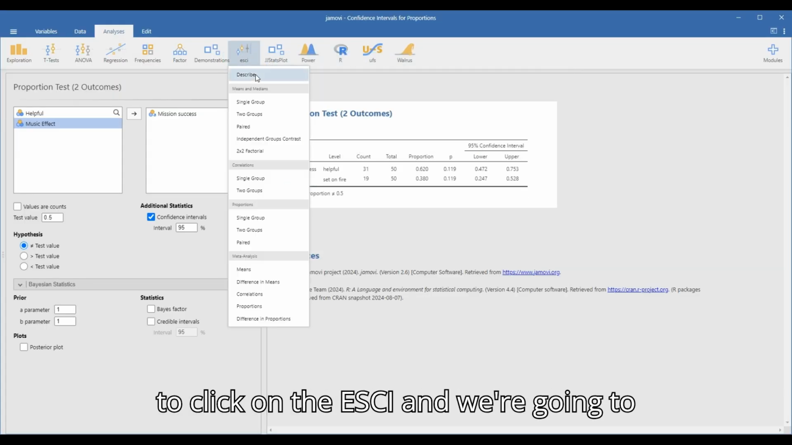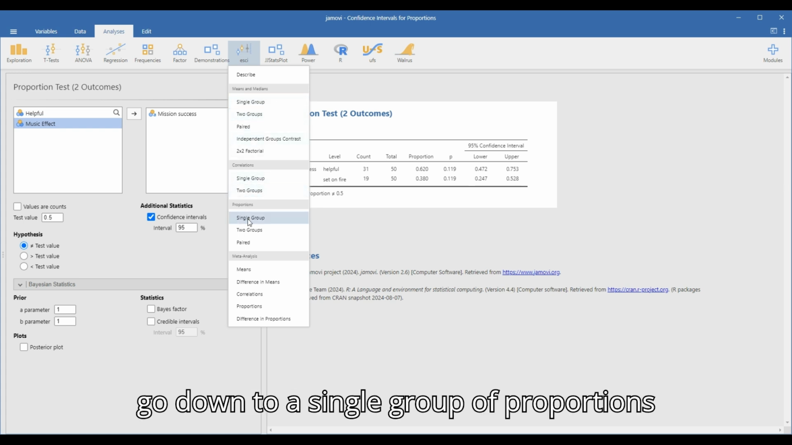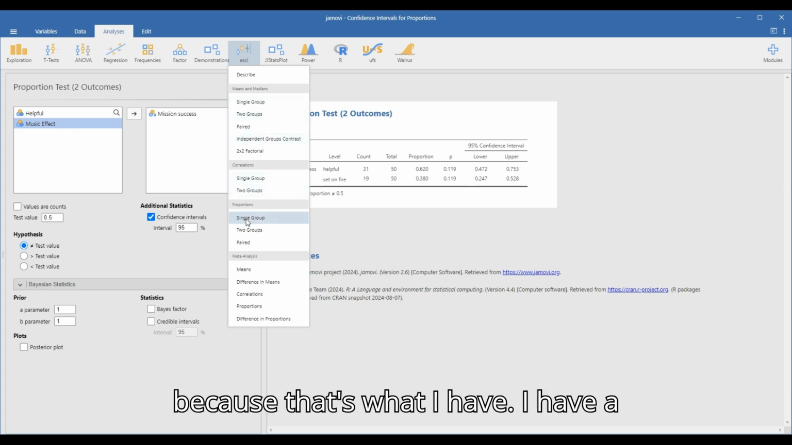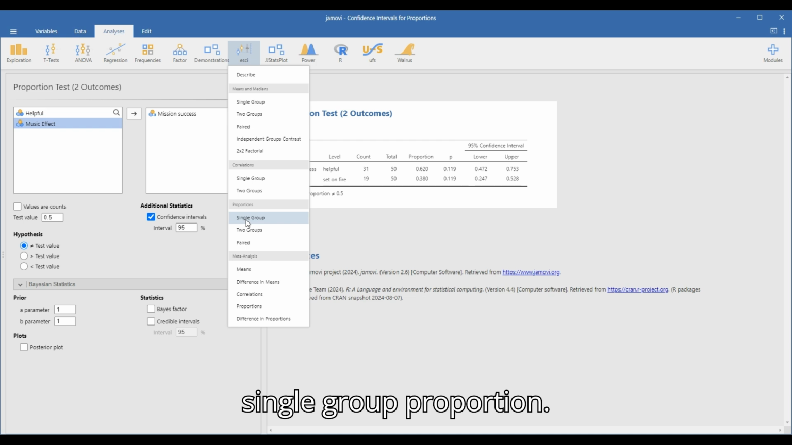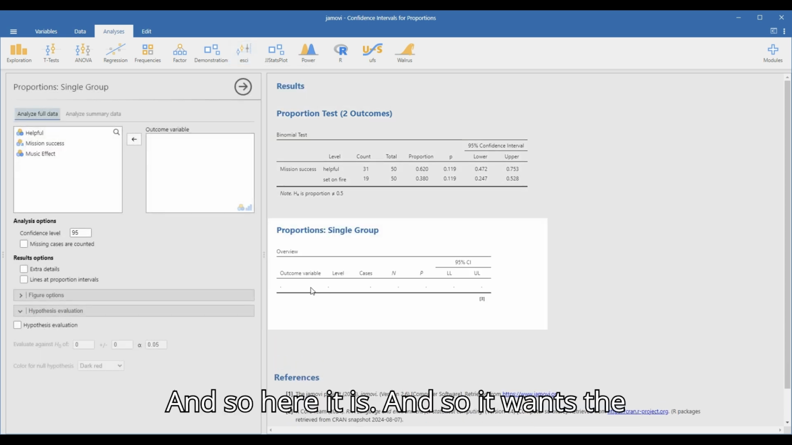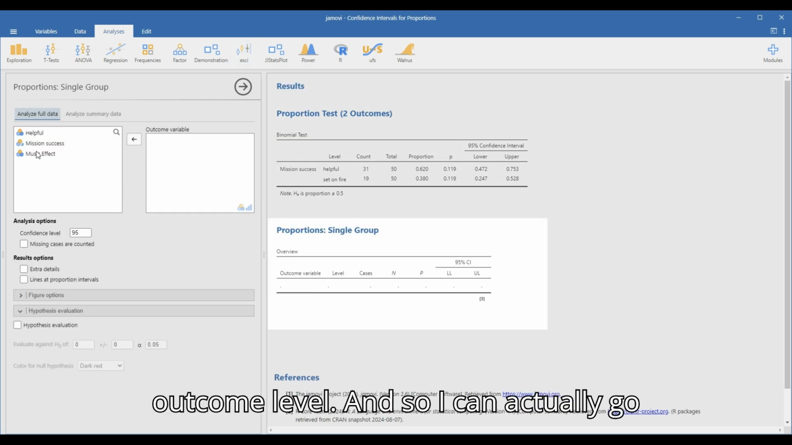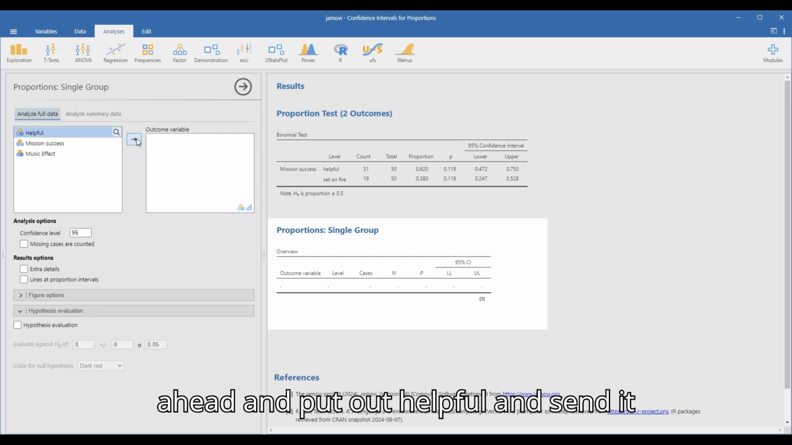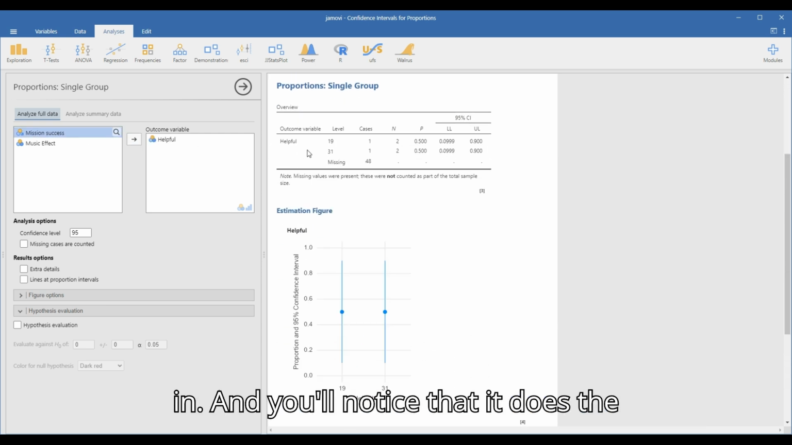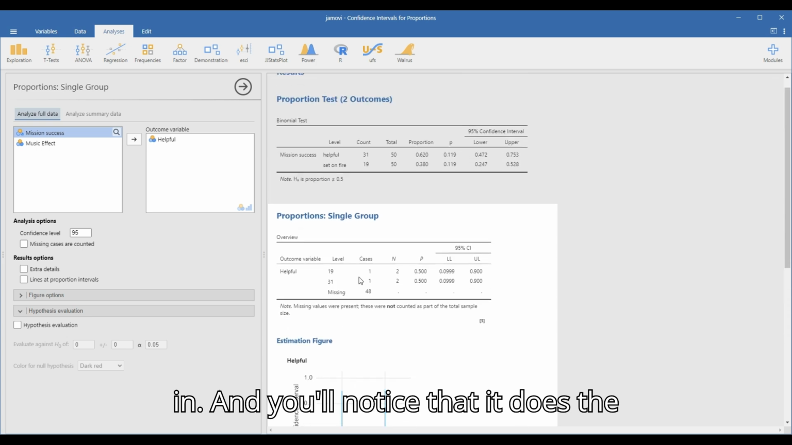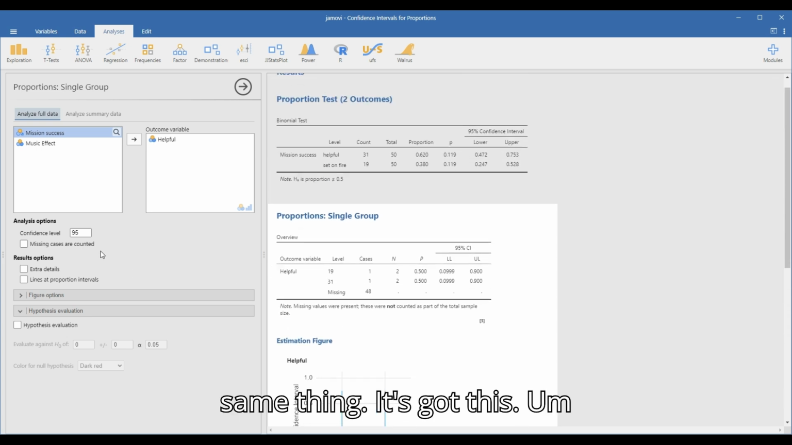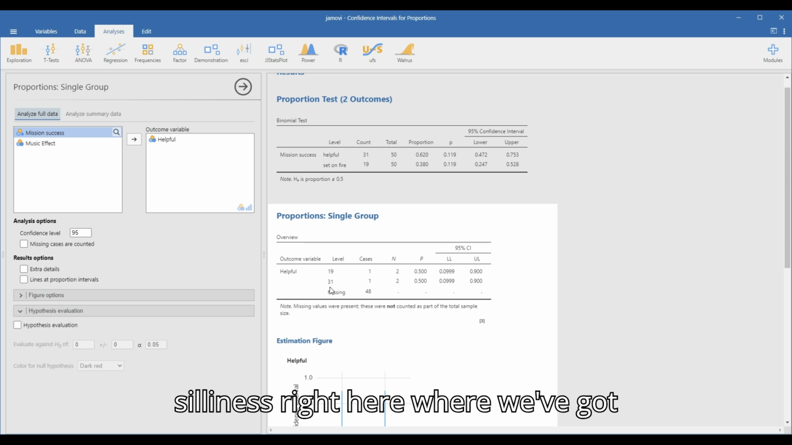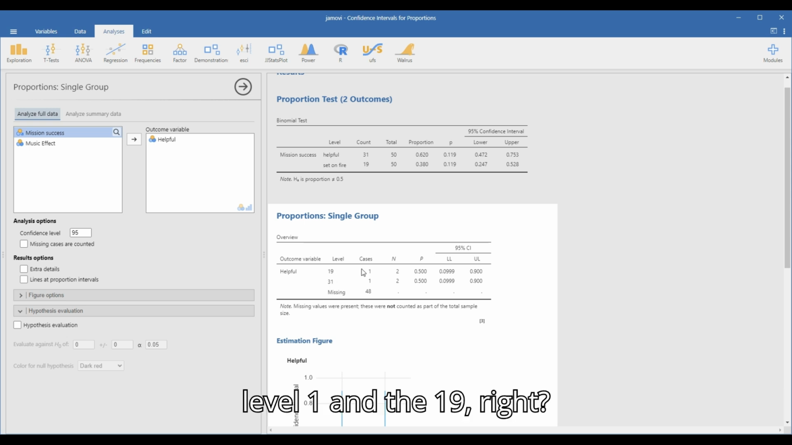So we're going to click on the ESCI, and we're going to go down to a single group of proportions, because that's what I have. I have a single group proportion, and so here it is. And so it wants the outcome level, and so I can actually go ahead and put out helpful and send it in, and you'll notice that it does the same thing. It's got this silliness right here, where we got level 1 and the 19, right?